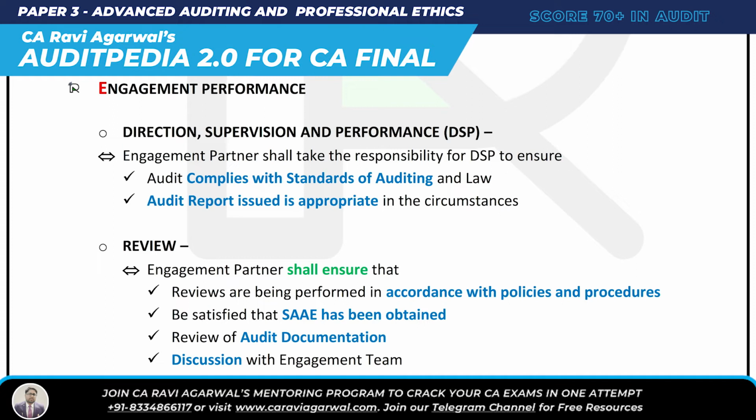So what is engagement performance? Just 4-5 things. DSP done or not: the engagement partner shall take responsibility to ensure the SA objective is complied with. Review: I just have to see that the engagement partner ensures the review is performed as per policy and procedure, evidence has been obtained, review of documentation is done, and discussion with the engagement team is done.